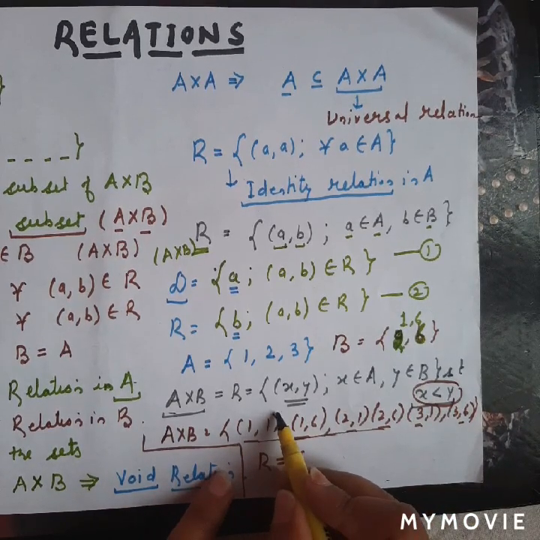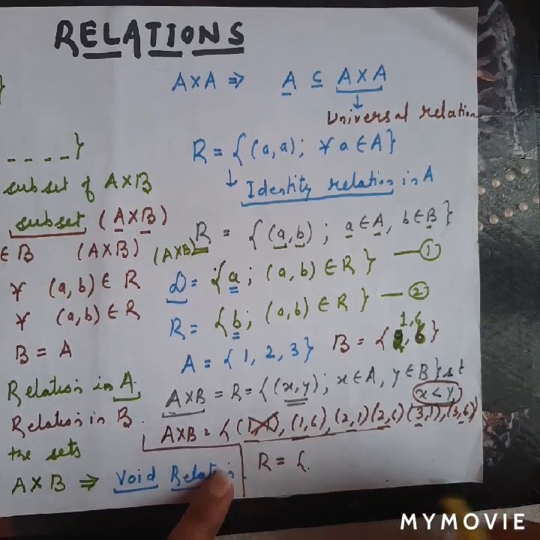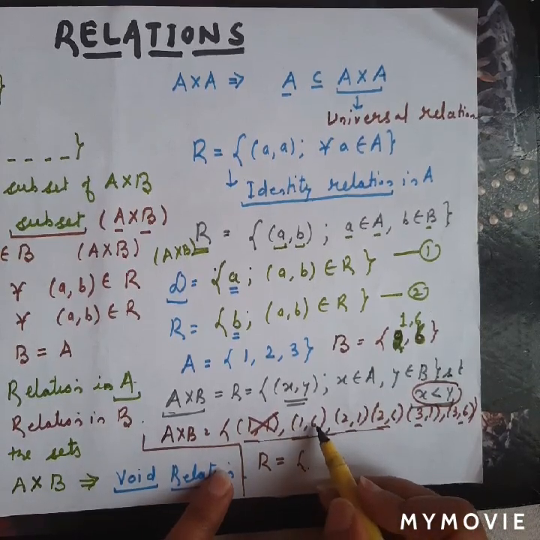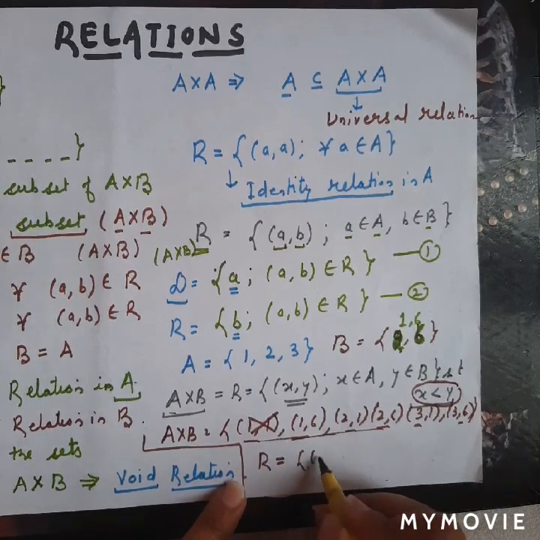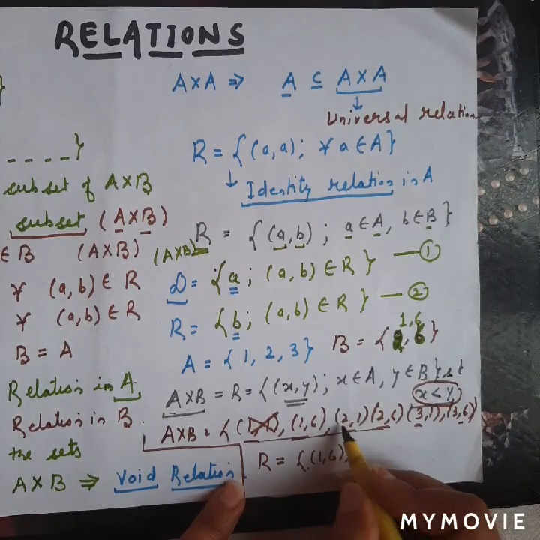So we cannot write 1 1, because x should be less than y. 1 is less than 6, so yes, we will write 1 6. Can we write 2 1? No, because x is not less than y.